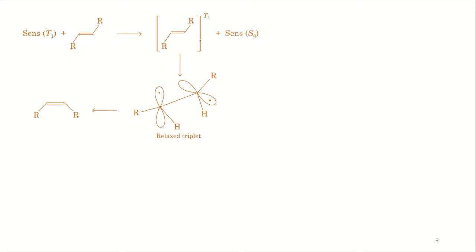The alkene will be converted to the triplet state, and then it will undergo 90-degree rotation to have the twisted form, and from the twisted form it will come to the product, cis.